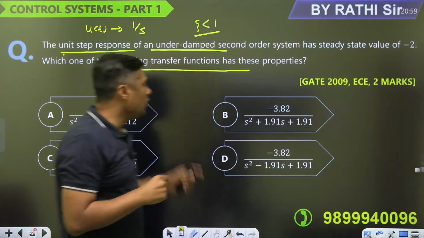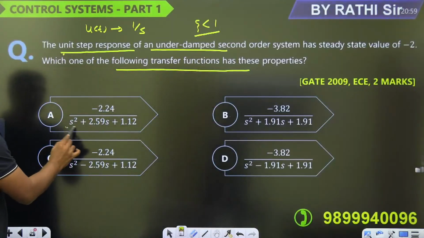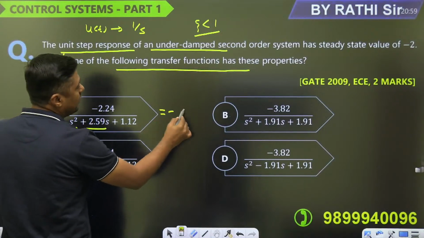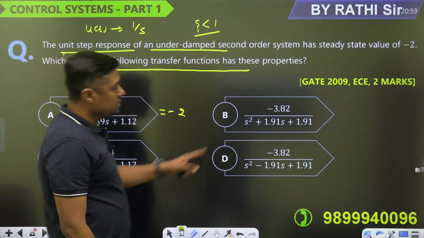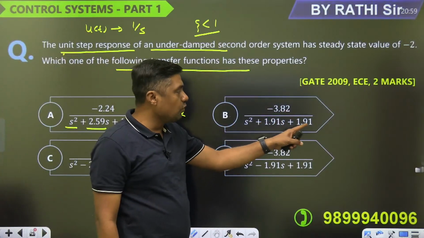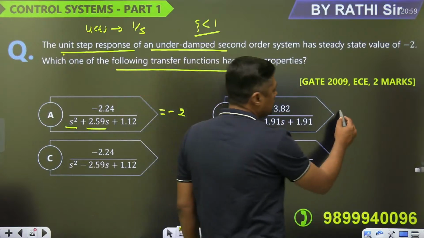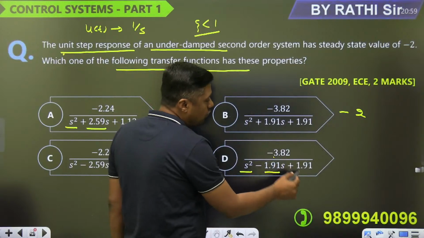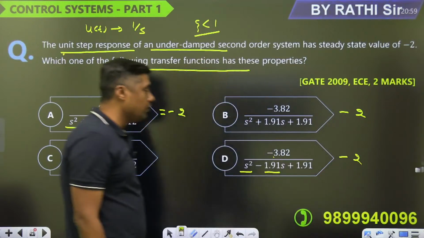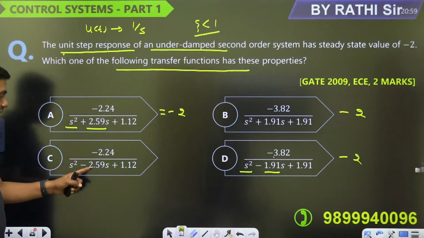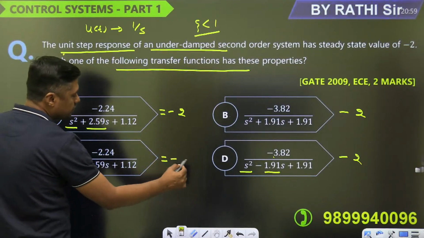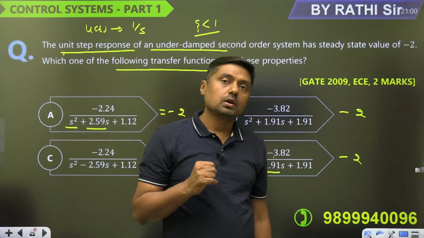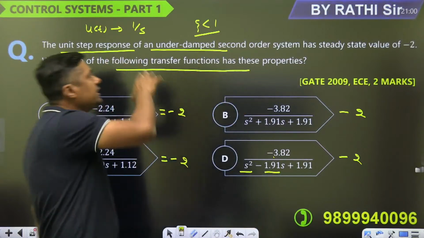Now watch all the 4 options. First option, put s equal to 0, -2.24 upon 1.12. What is the steady state value? -2. This is 0, this is 0, 3.82 upon 1.91. What is the steady state value? -2. Then this is 0, this is 0, 3.82 upon 1.91, -2. The same thing here, it is a minus sign, it is -2. In all the 4 cases, the steady state value is -2.